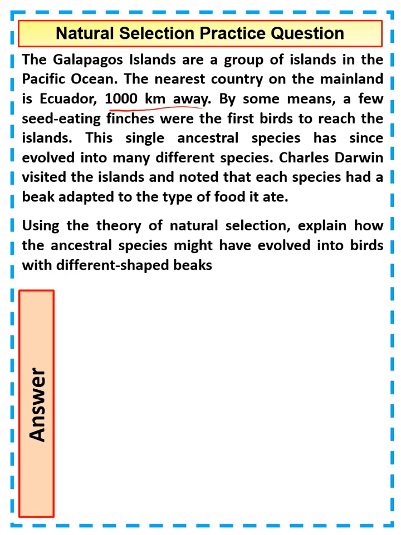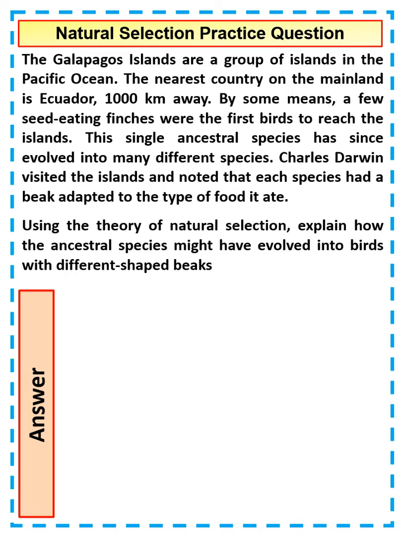Right, by some means, seed-eating finches, so we're going to talk about finches in this question, were the first birds able to reach these islands. So the single ancestral species has evolved, so like I said, we're talking about evolution, into many different species. So Charles Darwin visited these islands and noted that the species had adapted because of their beaks. So we'll need to talk about the beaks in the answer, dependent on the sort of food that they are eating.